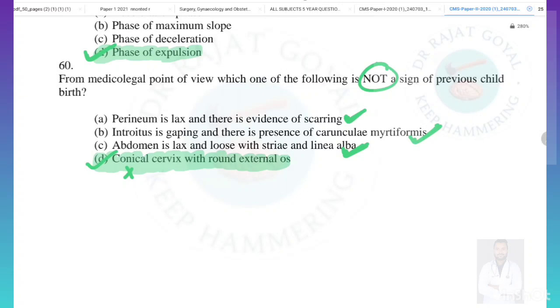From medical legal point of view, which of the following is not a sign of the previous childbirth? Perineum is lax and there is the evidence of scarring, yes, this is a sign of previous childbirth. Introitus is gaping and there is the presence of Carunculae myrtiformis, this is also true. Abdomen is lax and loose with the striae and the linea alba, this is also true. Conical cervix, this is not true. Conical cervix is not found if there is a previous childbirth. So answer here will be D.